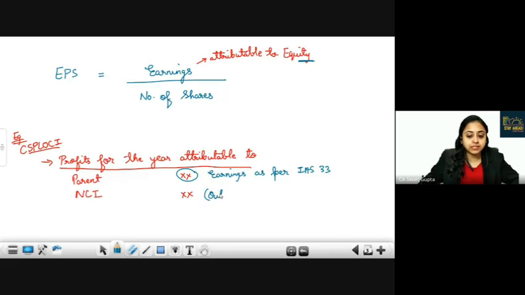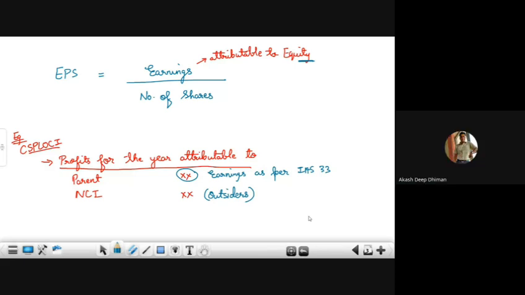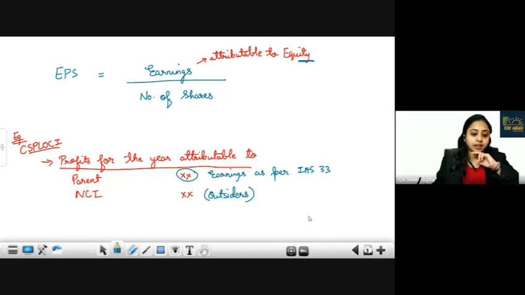These are not related to owners. Clear? Any doubt? Then, here I have a doubt. Parent, yes, earnings per IAS 33. NCI, outsider. Because in total, both are the income now, both are the earnings now. Agreed.